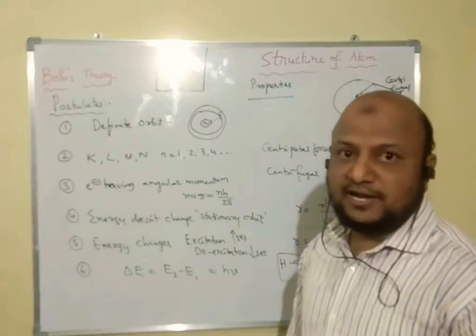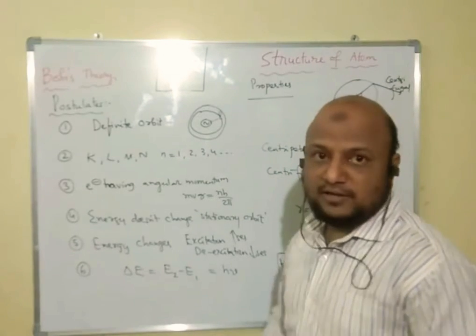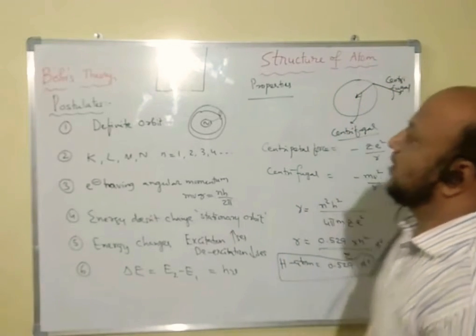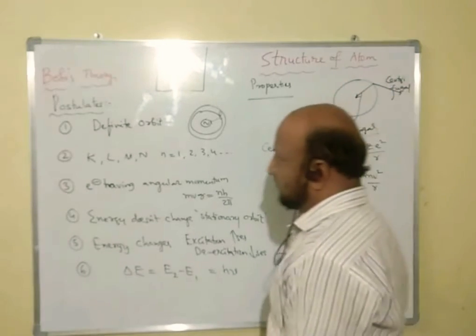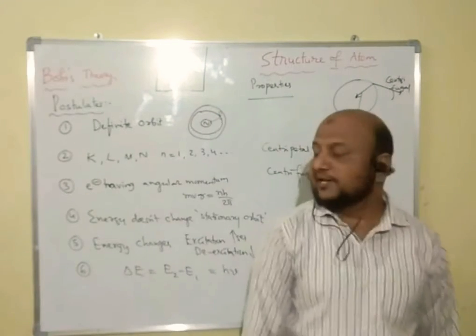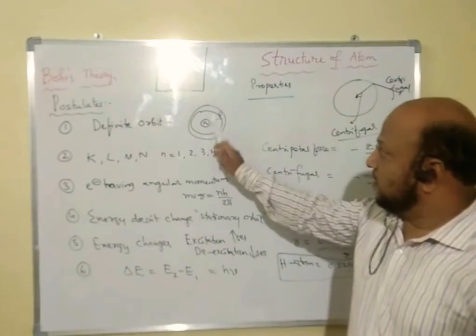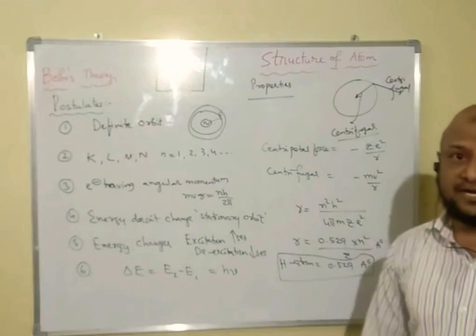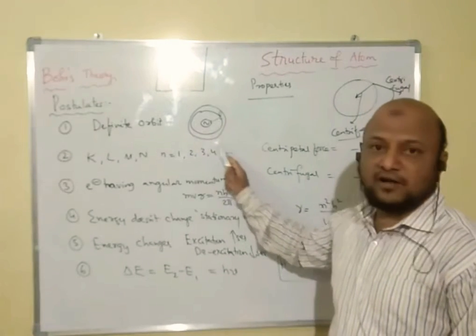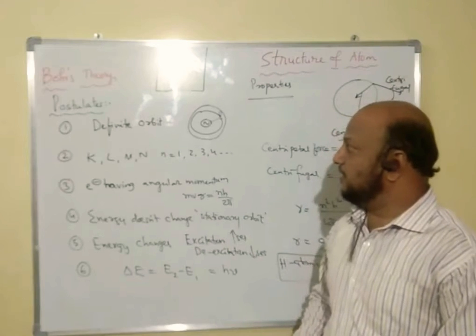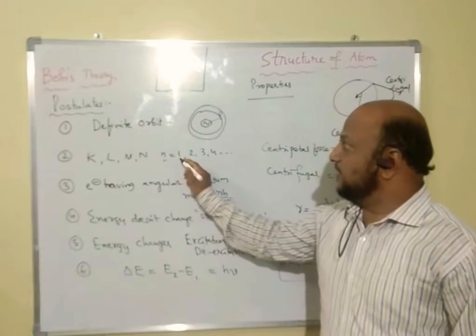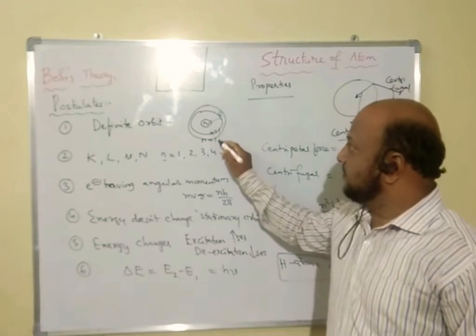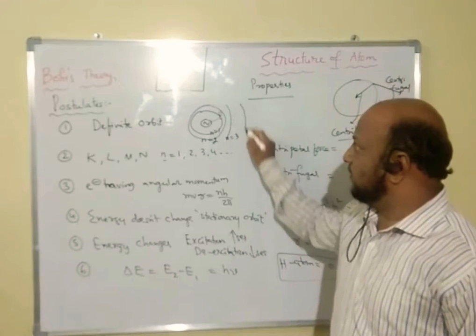So to clearly explain the Bohr atomic model, Bohr proposed a new theory which clears up Rutherford's drawbacks. So what is the theory? The main postulate according to Bohr's theory is that the electrons revolve around the nucleus in perfectly definite orbits. These orbit numbers are represented as n, which is equal to the principal quantum number. n is equal to 1, n is equal to 2, n is equal to 3, 4, and so on.